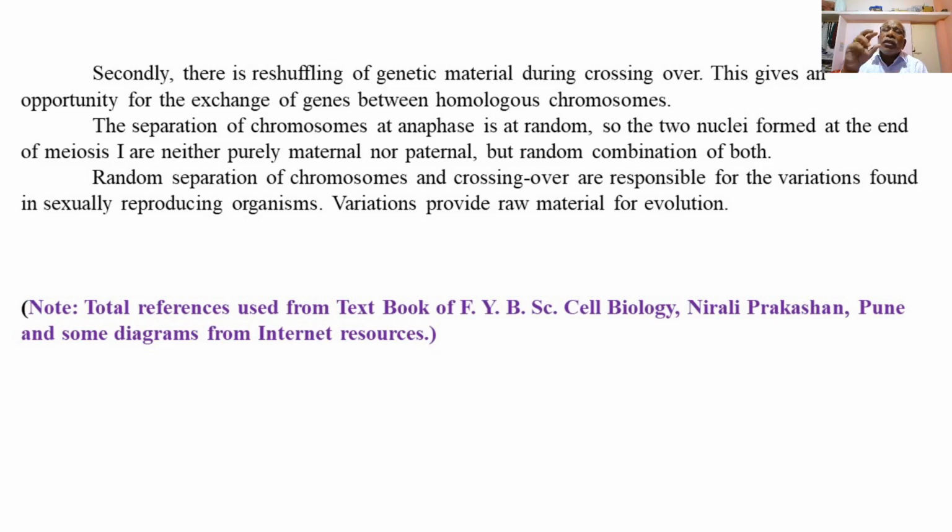That is the first significance: formation of haploid gametes useful for maintenance of the same diploid chromosome number in the next generation.